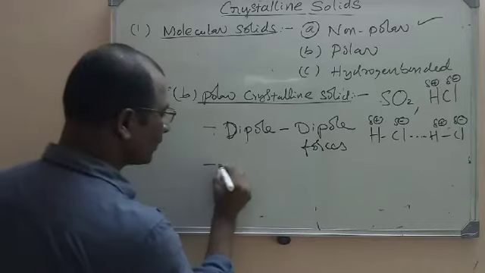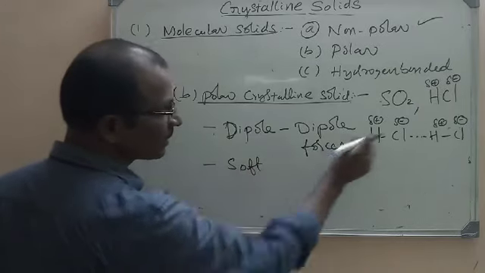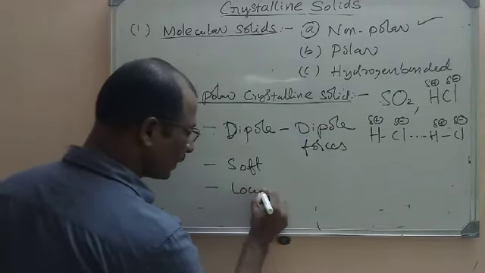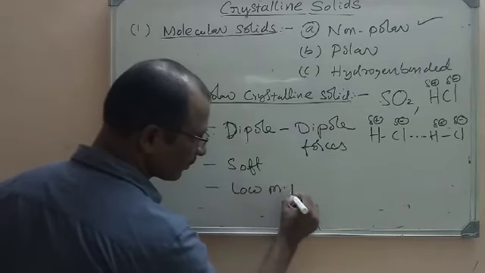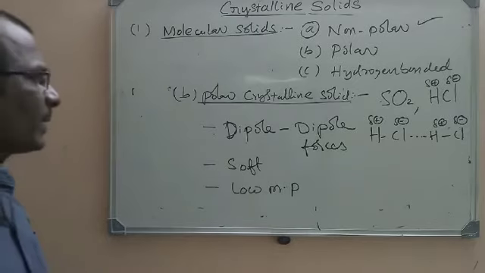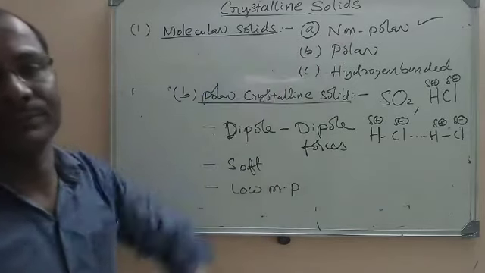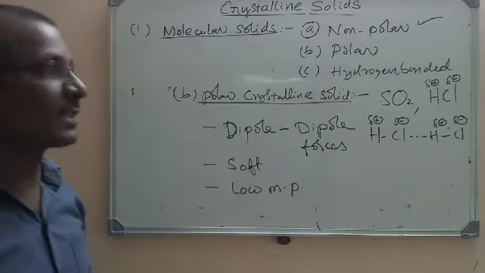Next, these crystals will also be very soft, and they will have low melting points. These melting points will be a little higher than those of non-polar molecular crystalline solids.